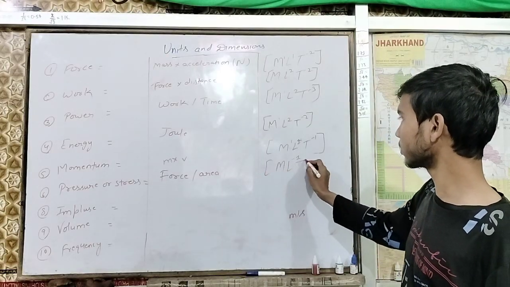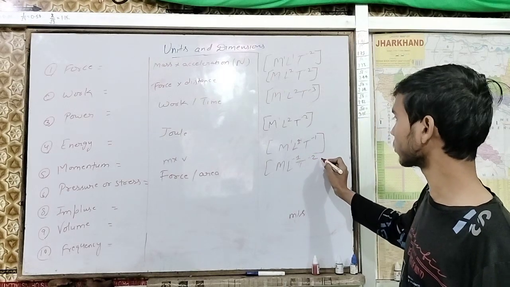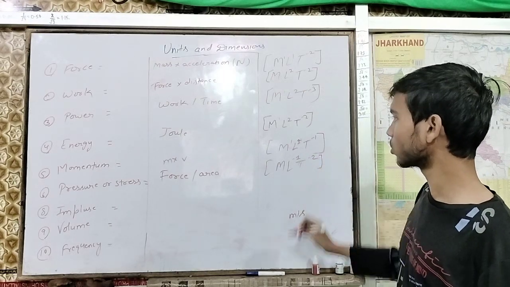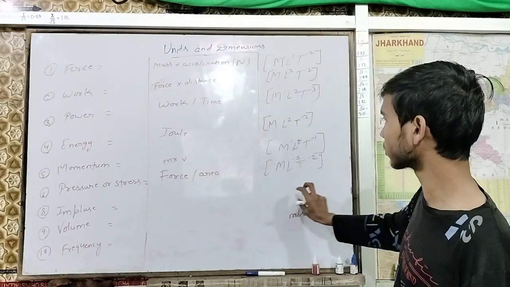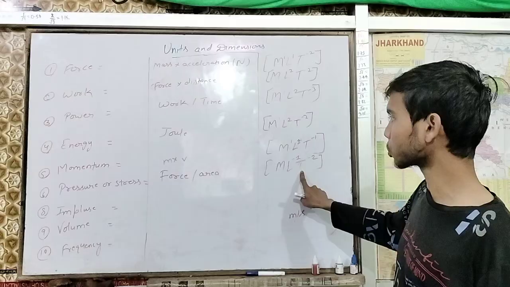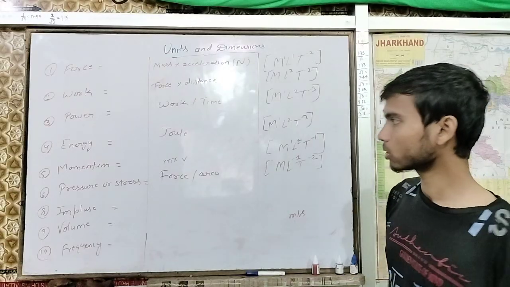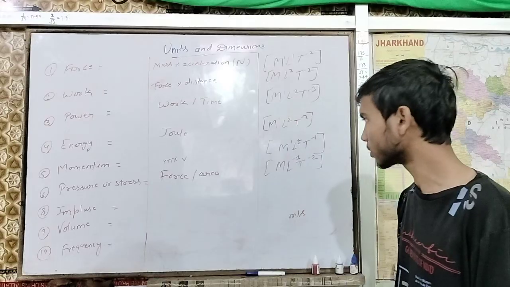Now T we have 2 times, minus 2. So finally we got this dimension for pressure or stress: M1, L minus 1, T minus 2. This is the complete dimension for pressure or stress.